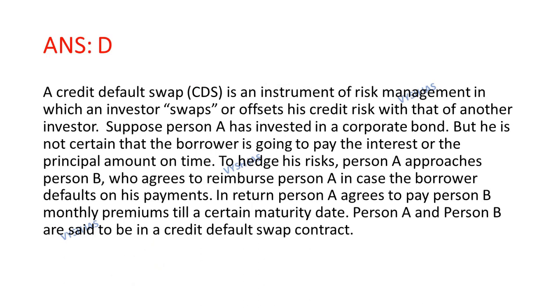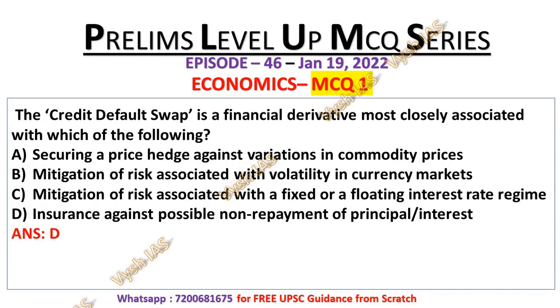To hedge his risk, person A approaches person B, who agrees to reimburse person A in case of borrower default on his payment. In return, person A agrees to pay person B a monthly premium till a certain maturity date. Person A and person B are said to be in a credit default swap contract, and that is the credit default swap concept. That's why the answer is D, insurance against possible non-repayment of principal and interest.